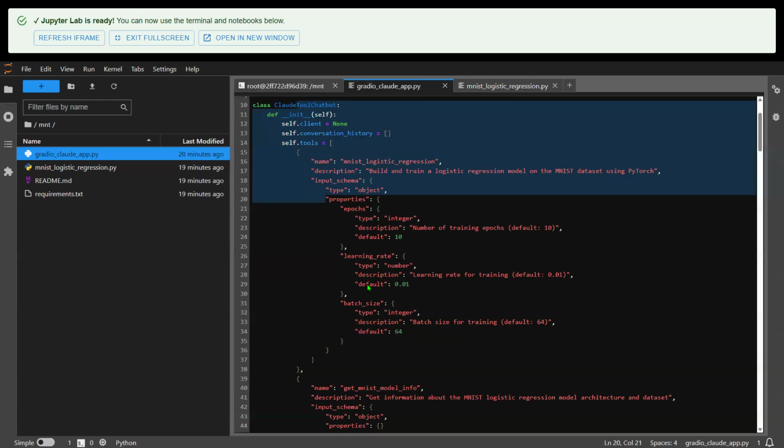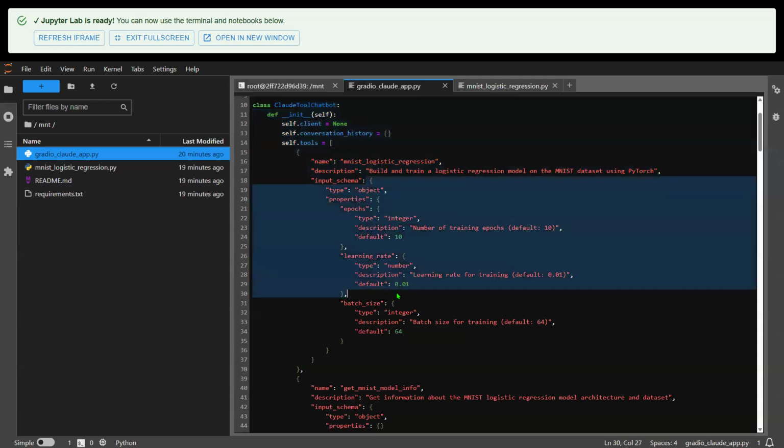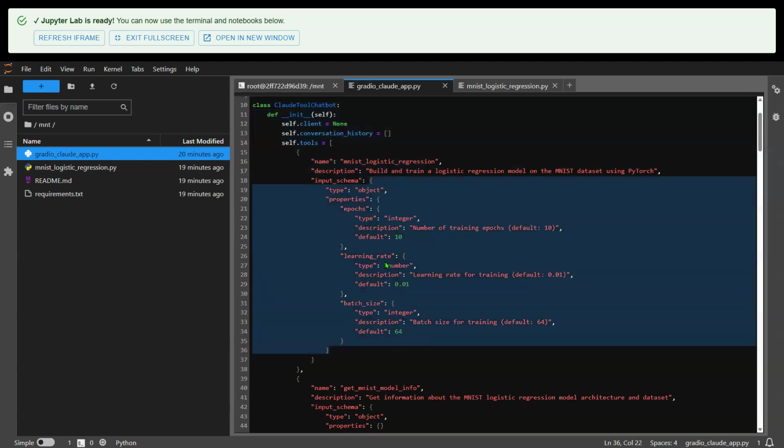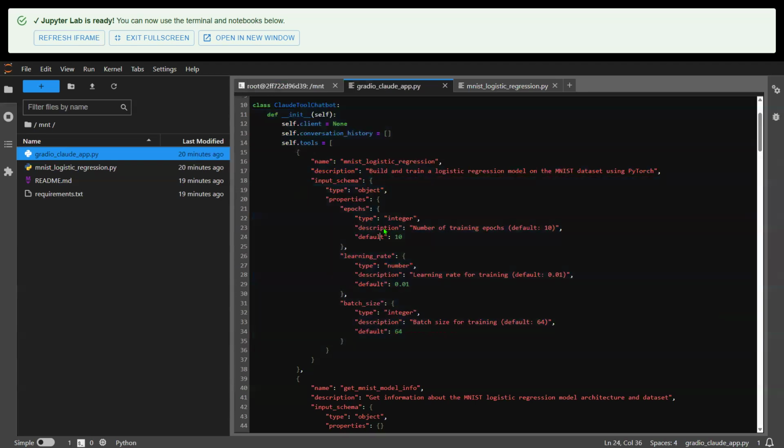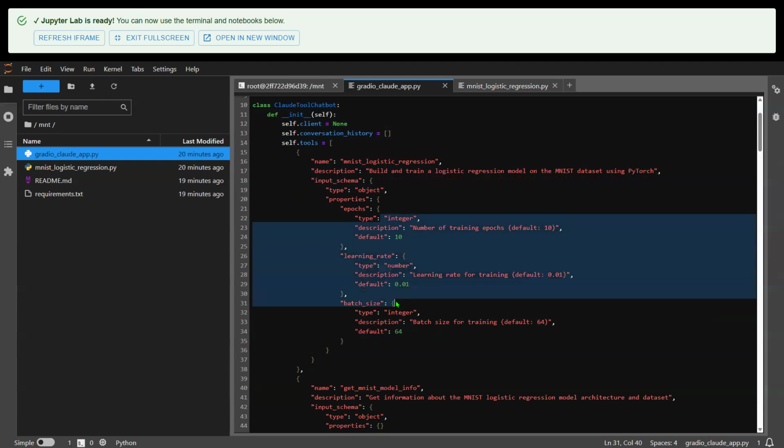Once this class object is well defined, we have this schema here. This schema tells the large language model that if you're going to call a tool, the schema is essentially a list of features that is required for that tool calling. So hopefully that makes everything clear for the large language model, and it's going to know exactly what is needed to run that script. It may not be clear for you. A human might look at this and be a little bit confused, especially if this is the first time you're seeing it.